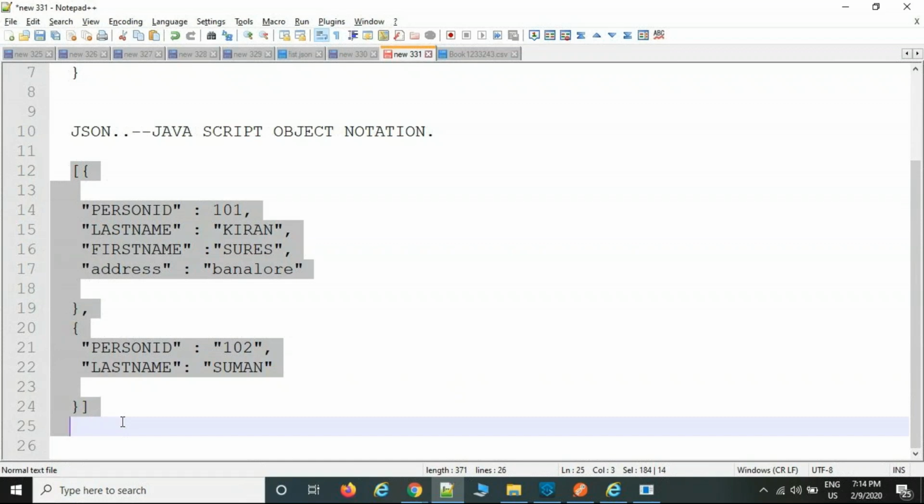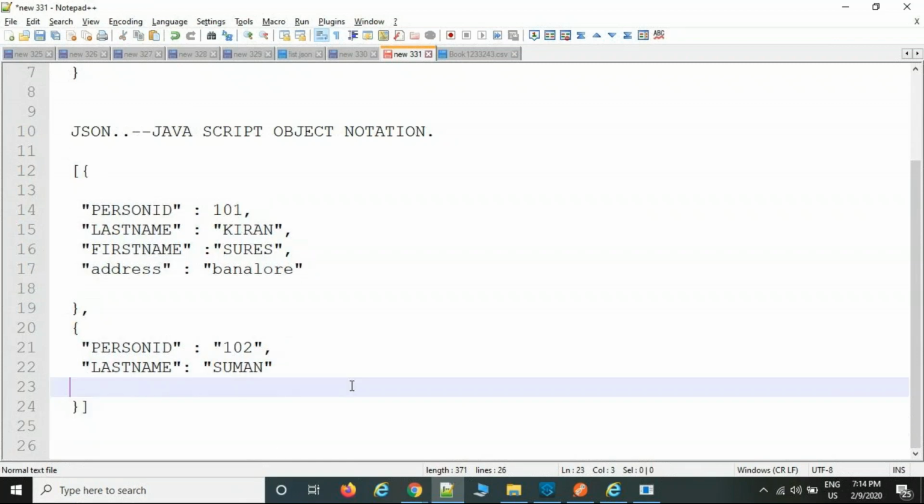This is a JSON file. JSON is the file format, JavaScript Object Notation, and this is the structure of the JSON. Any doubt here?